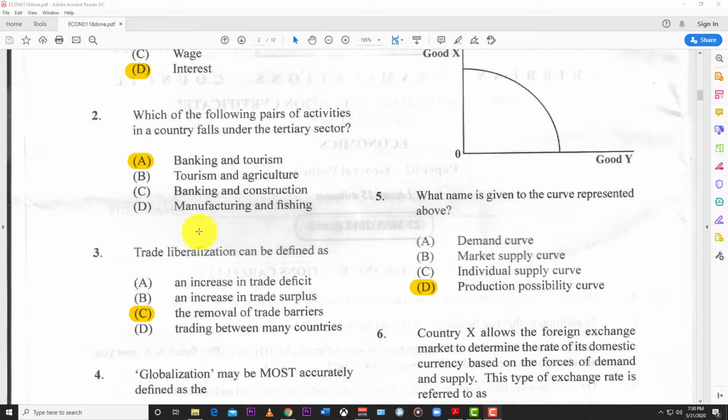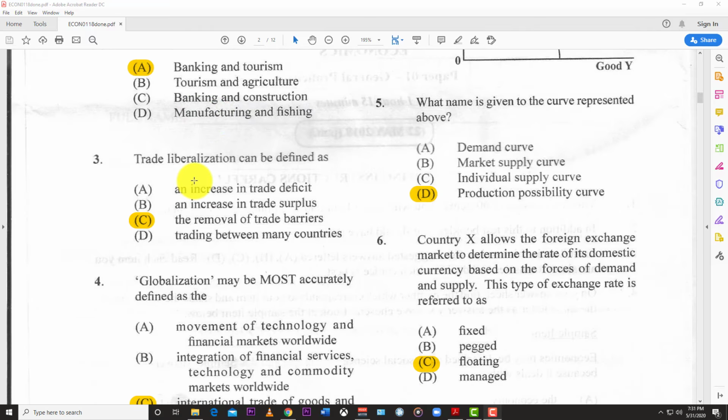Number 2, which of the following pairs of activities in a country falls in the tertiary sector? So that's the services industry, the services sector, and of course you have A, banking and tourism, because agriculture is primary, construction is secondary, and both these are a mixture of primary and secondary.